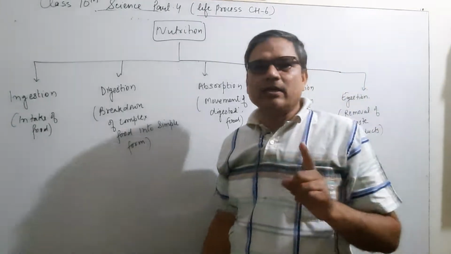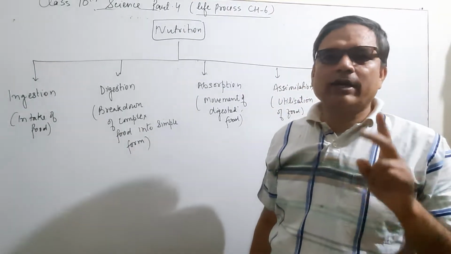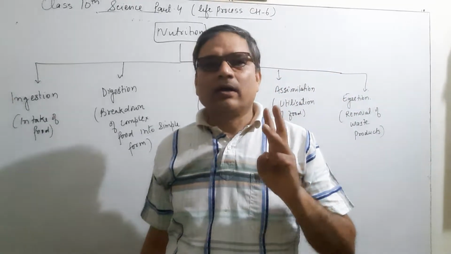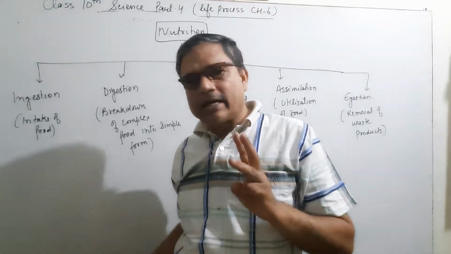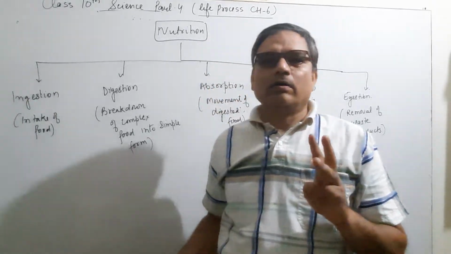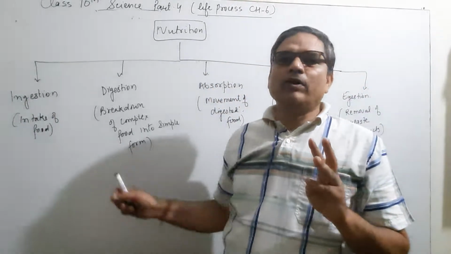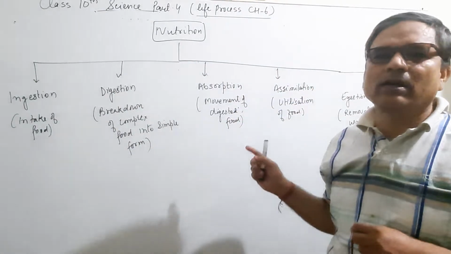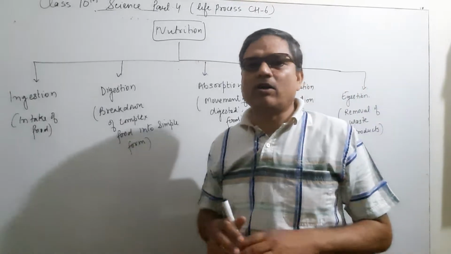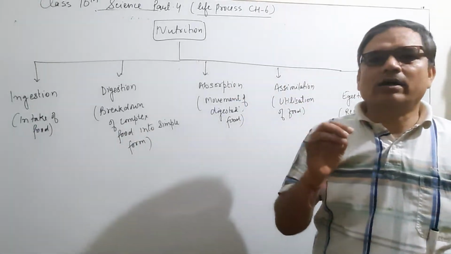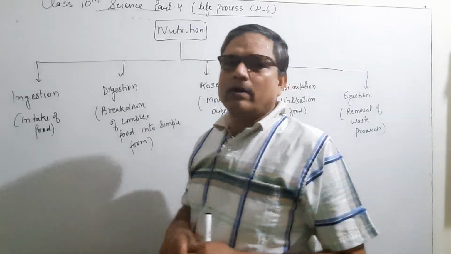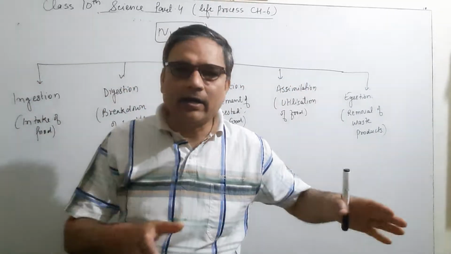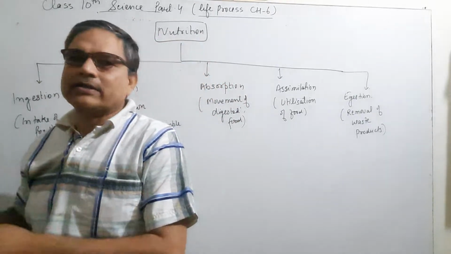So ingestion is the taking of food, digestion is the breaking down of complex food into a simpler form, and absorption means movement: the digested food moves into the blood, and the blood carries the nutrients to all parts of the body. That is assimilation. And in egestion, the waste material, which is undigested food, is excreted out from our body in the form of solid, liquid or gas.